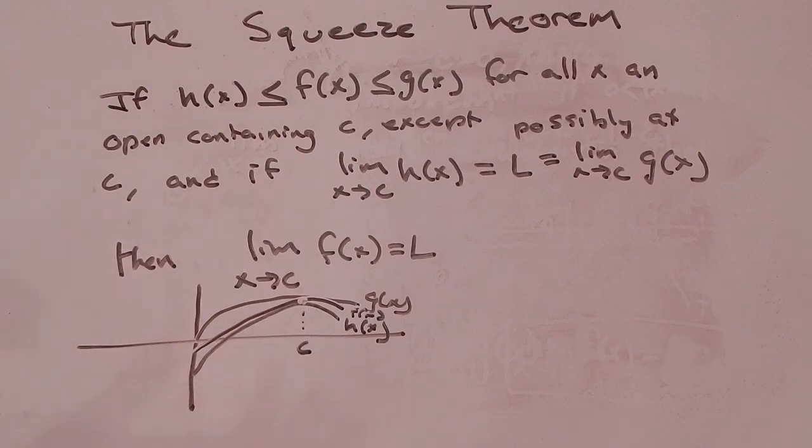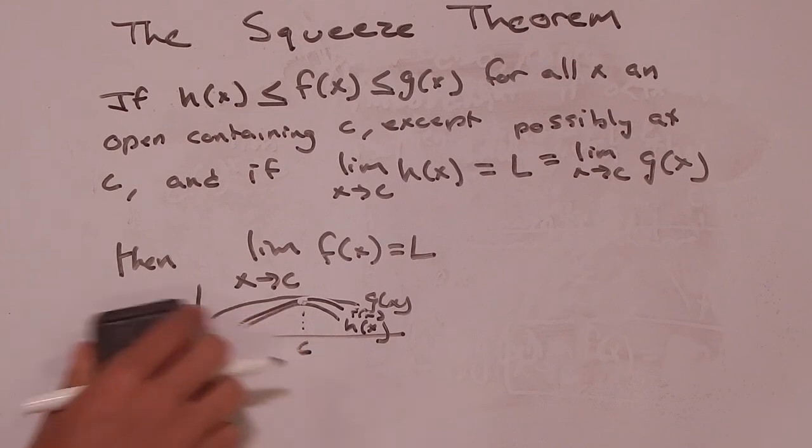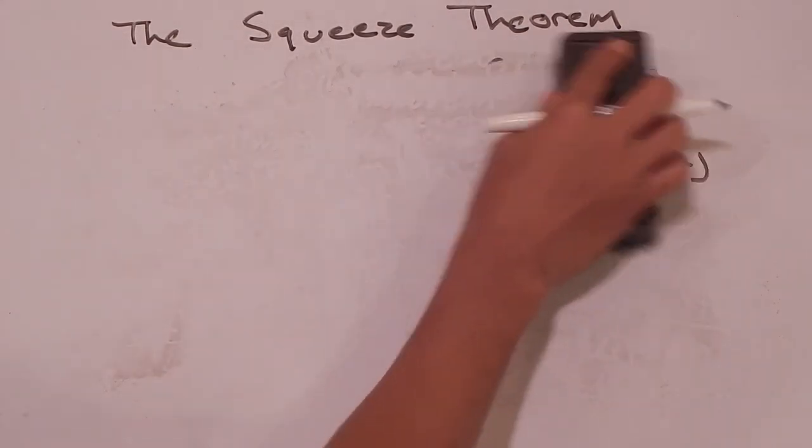It's kind of because those two functions on top and the bottom of f of x squeeze into f of x, and they all end up approaching that same point. They don't necessarily have to meet there. So we're going to go ahead and get into this proof.